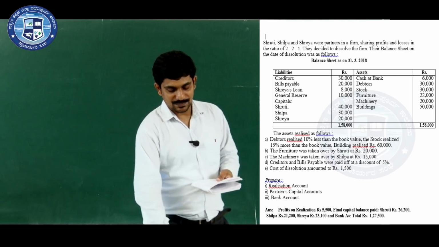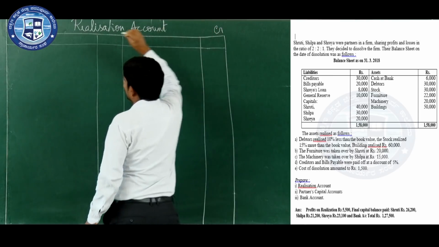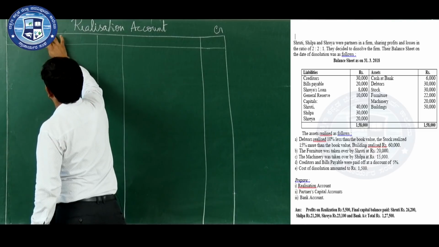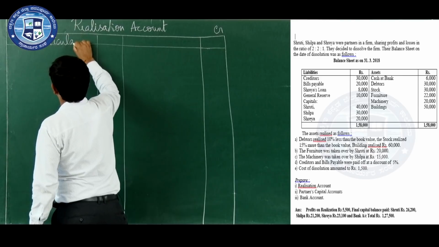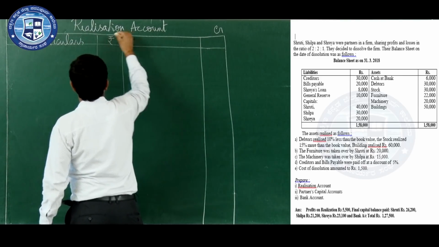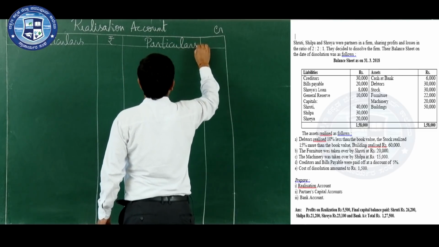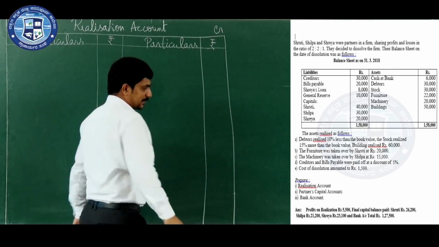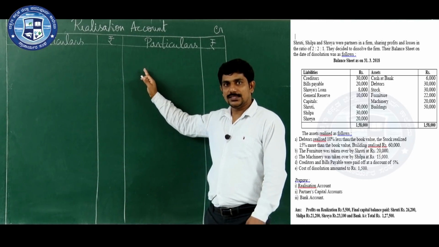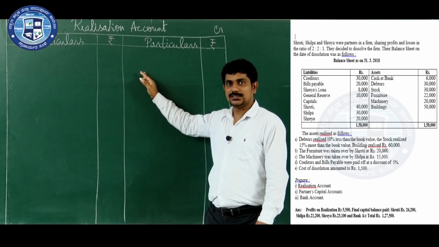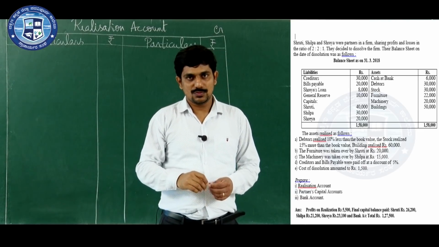Now, let us prepare the format of realization account. Realization account, debit side, credit side, both the side one particulars column and one amount column in rupees. Now, to prepare realization account, we need to follow the 7 steps. So, let us record the information one by one.